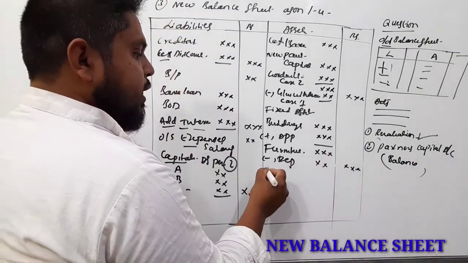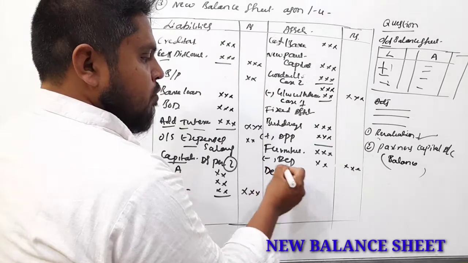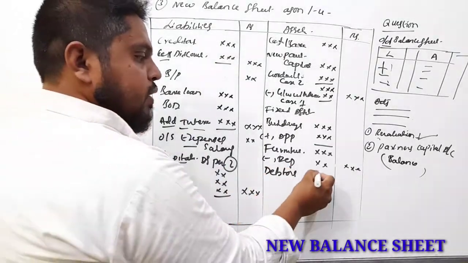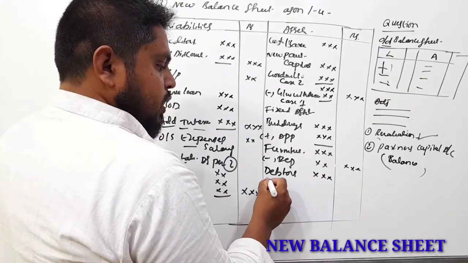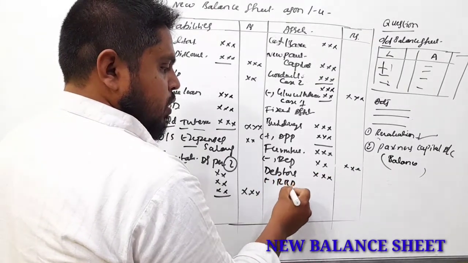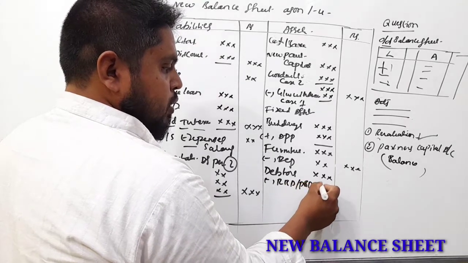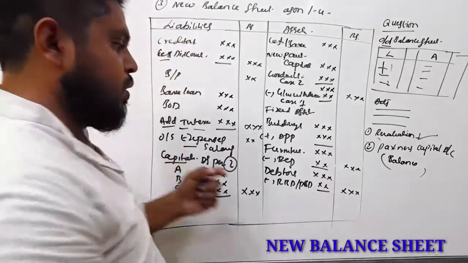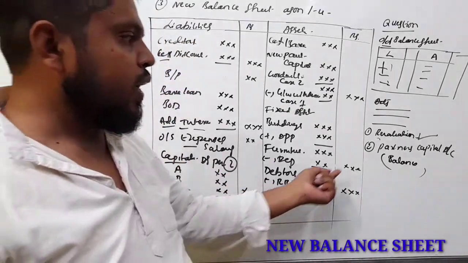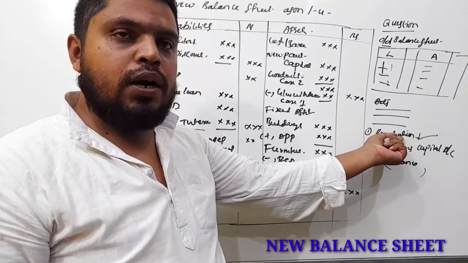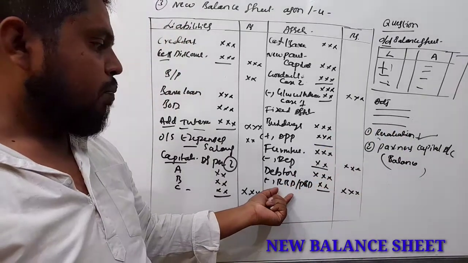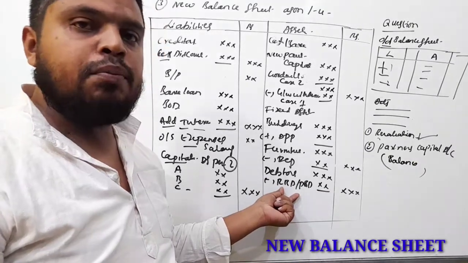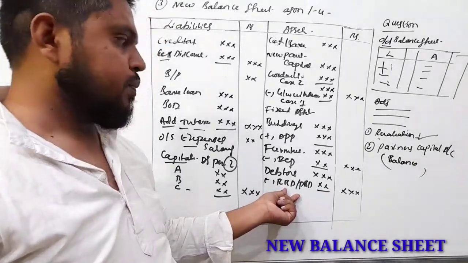And next, debtors. Always debtors will get one adjustment, that is RBD, bad debts. Less RBD, PBD. All we have to minus under the debtors amount. RBD and PBD are first recorded under the revaluation account, and next in the balance sheet, that is in the debtors amount you have to minus RBD, PBD, provisions, reserves.